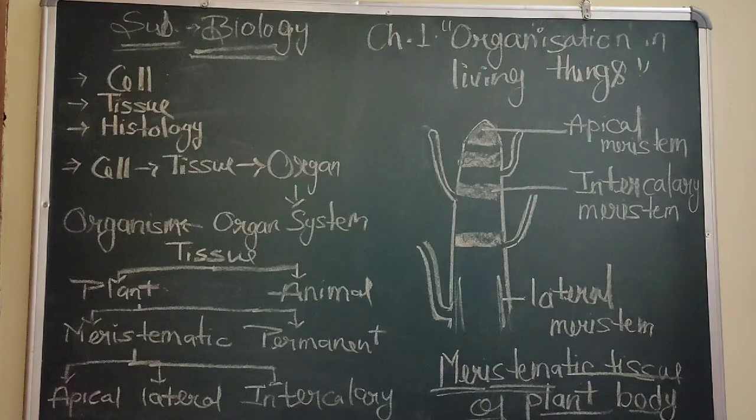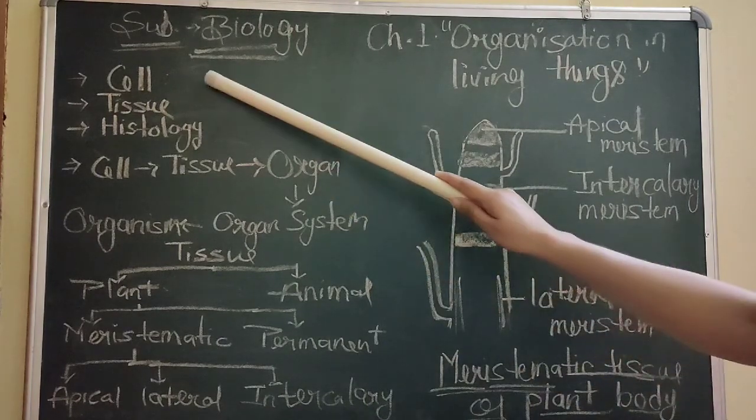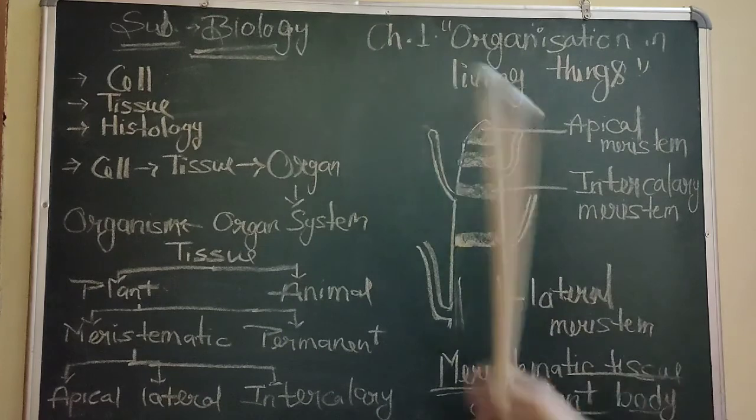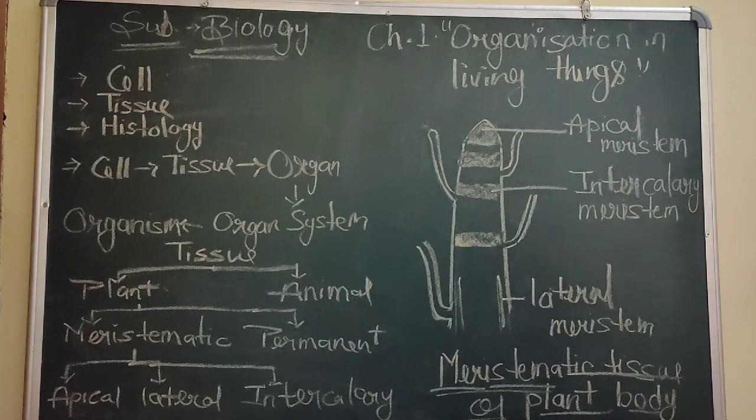For this chapter, there are some keywords which we have to know. That is cell, tissue, histology. As we studied in earlier classes, the cell is the basic structural and functional unit of life, with the help of cell organelles, which further leads to development of an organism, right? Then tissue. Cell forms tissue.